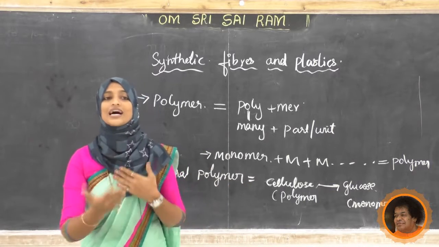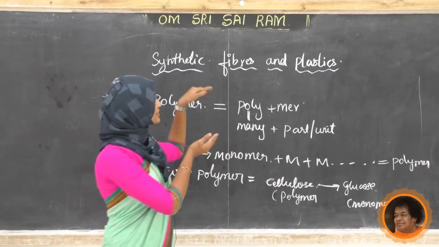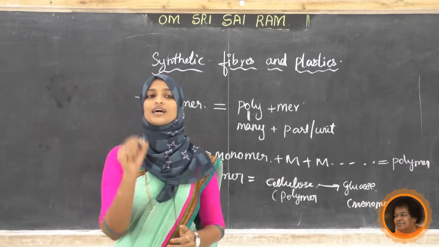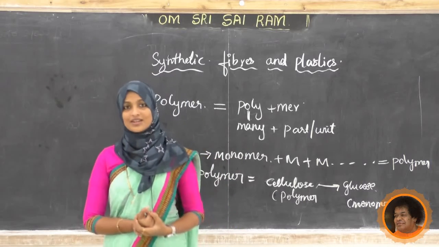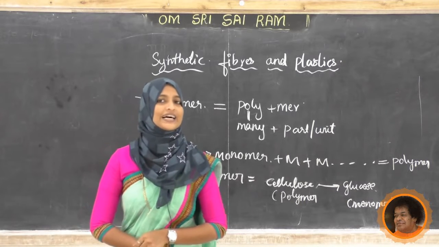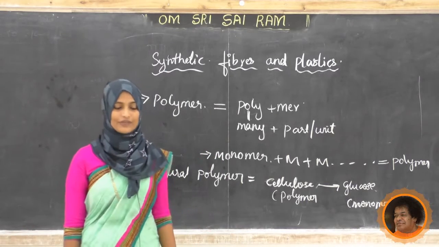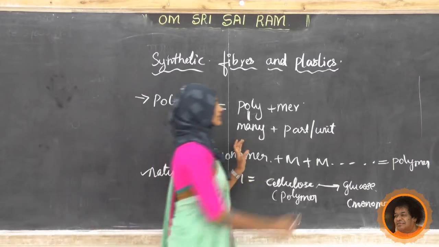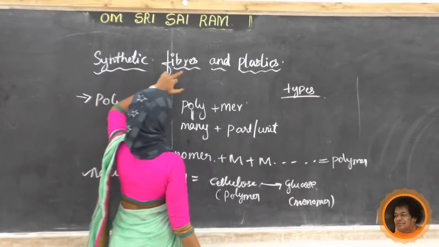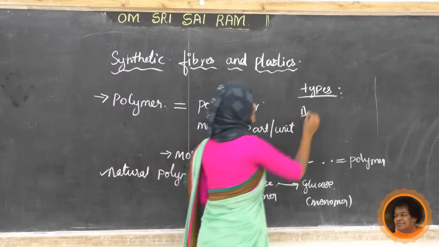Next we will see the types of synthetic fibers. Only the synthetic fibers we are going to study now; later we go to plastic. Do you know any types of synthetic fibers? Any idea? I will tell you one simple example, that is rayon. Have you come across rayon? Here I will write the types of synthetic fibers. First one, that is rayon.